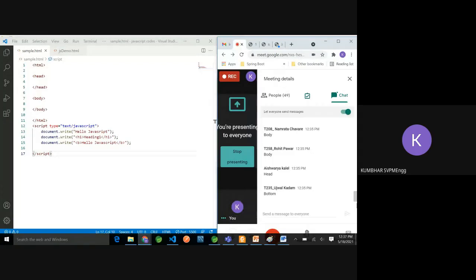So it is always advised that your script tag should be at the bottom of the body tag, or you can take that outside the HTML. But it is always suggested to keep your script at the bottom of the body tag, so that when the first request is made, your page will load or display slightly faster as compared to keeping that in the head. Is it clear? Yes, sir. So not at the head, put that at the body.